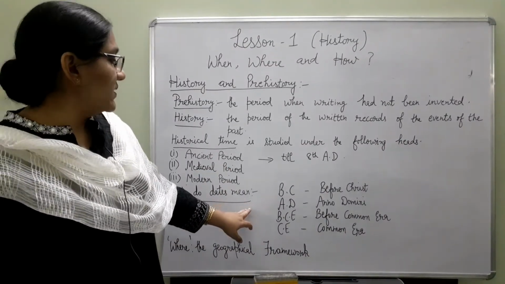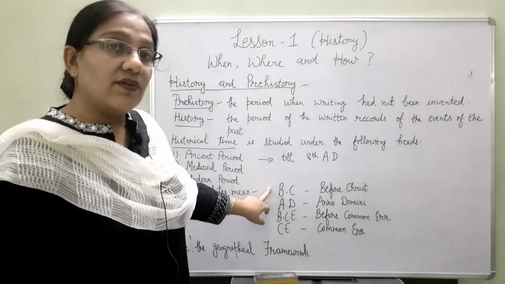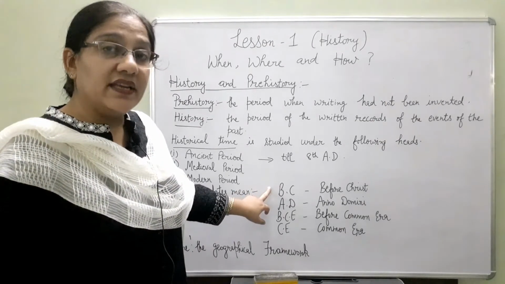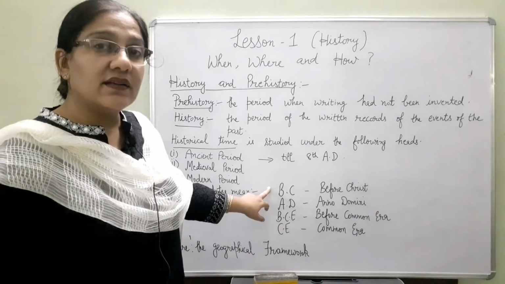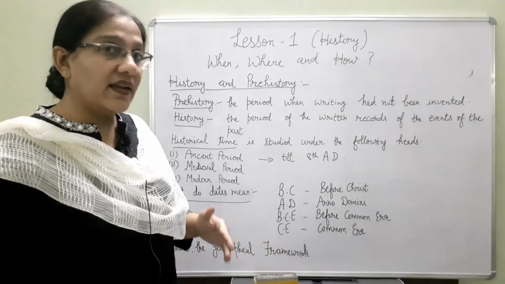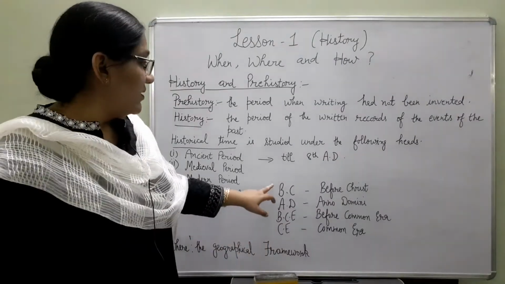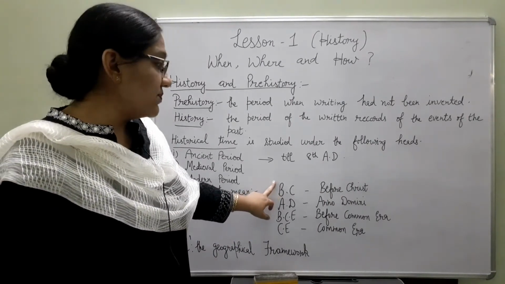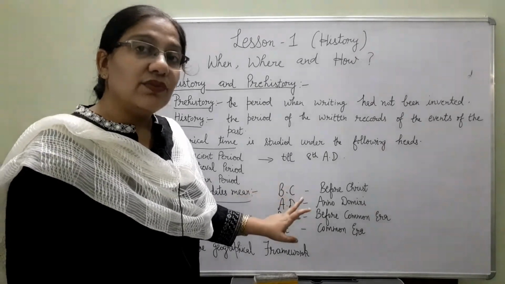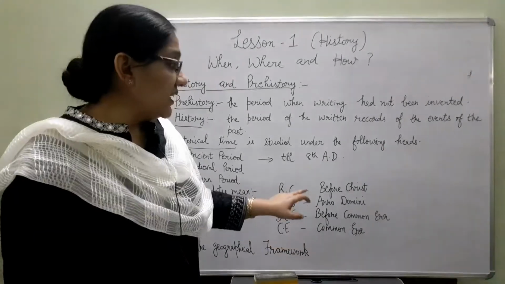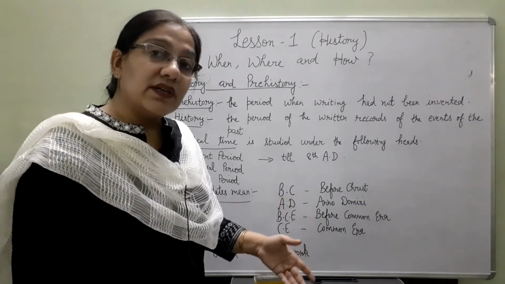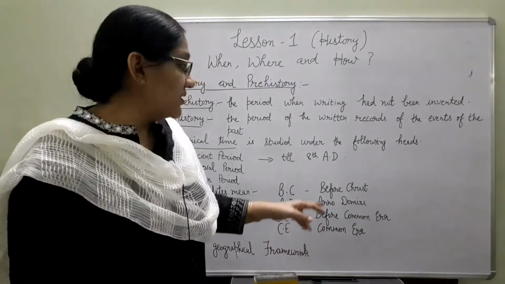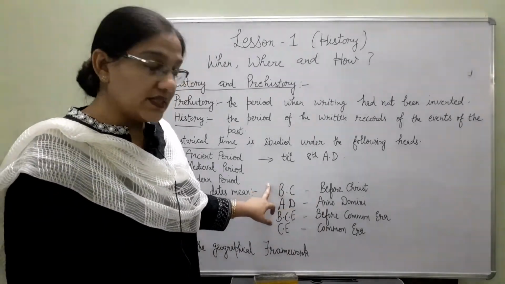What do dates mean? Different historical events are described by different abbreviations like AD, BC. So what do these abbreviations mean? BC stands for before Christ. The events which happened before the birth of Jesus Christ are shown by the term BC.